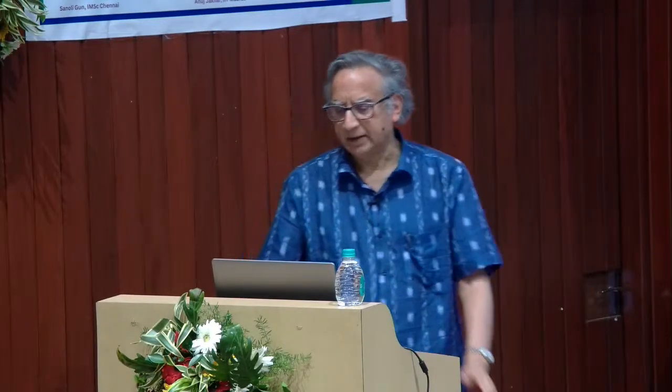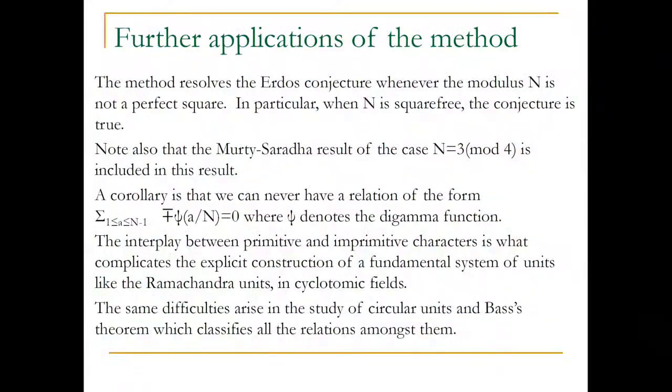Where is this coming from? The same difficulties arise in the study of circular units, and Bass's theorem, which classifies all the relations that you can have amongst the circular units. There's a famous theorem of Bass that tells you what the possible relations are amongst the circular units, and Bass made a conjecture. It was not quite right, but almost right, and it was corrected later by Ennola. So there may be further applications to understand distributional relations.